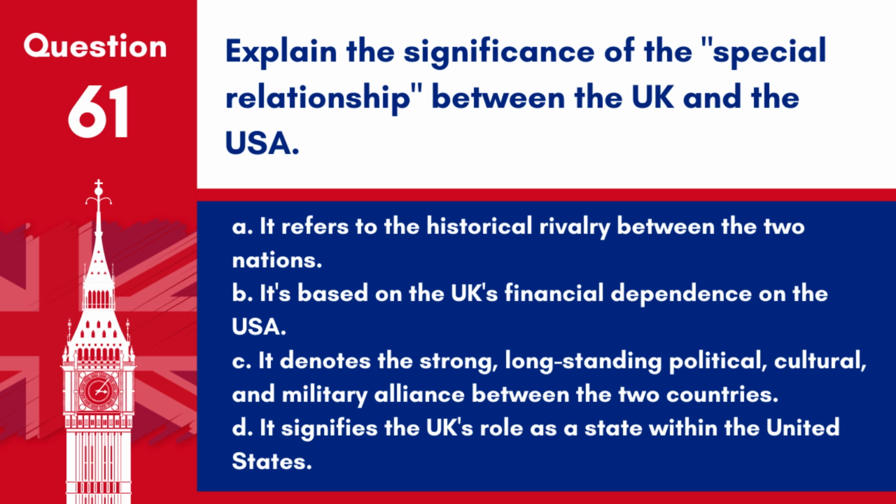Question 61. Explain the significance of the special relationship between the UK and the USA. A. It refers to the historical rivalry between the two nations. B. It's based on the UK's financial dependence on the USA. C. It denotes the strong, long-standing political, cultural, and military alliance between the two countries. D. It signifies the UK's role as a state within the United States.